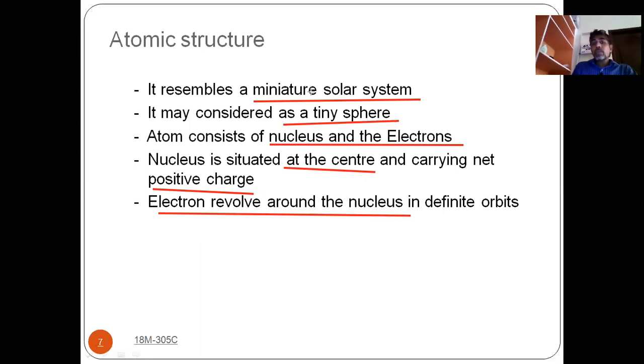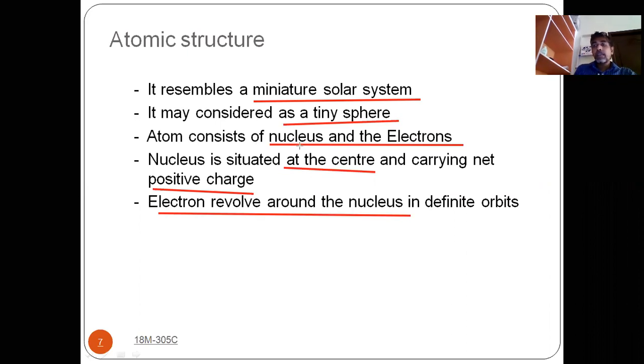So how will it look like? It looks like a solar system. If you see here, the atomic structure looks like a miniature solar system. What is a solar system? You have the sun at the center and the planets revolving around it.